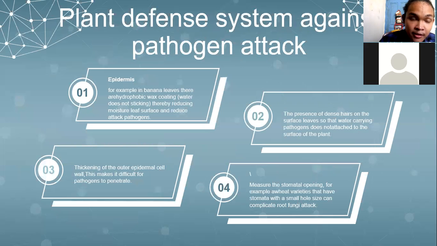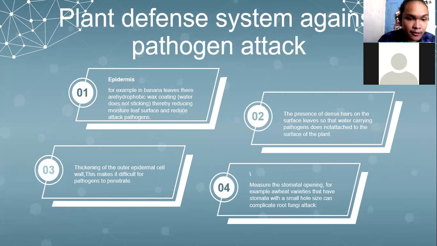Plant defense system against pathogen attack. The first one, epidermis. For example, banana leaves have a hydrophobic wax coating so water does not stick, thereby reducing moisture on the leaf surface and reducing pathogen attack. Two, the presence of dense hairs on the leaf surface, so that water carrying pathogens does not reach the surface of the plant.